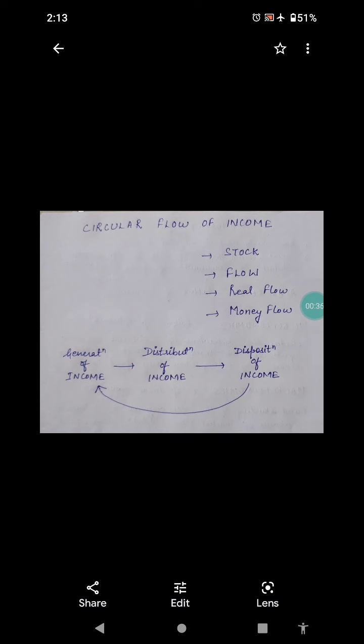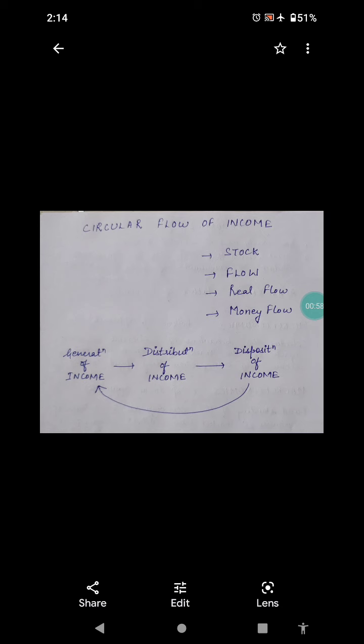I repeat, circular flow of income refers to the cycle of generation of income in the production process, its distribution among factors of production, and finally its circulation from households to firms in the form of consumption expenditure on goods and services produced by them.